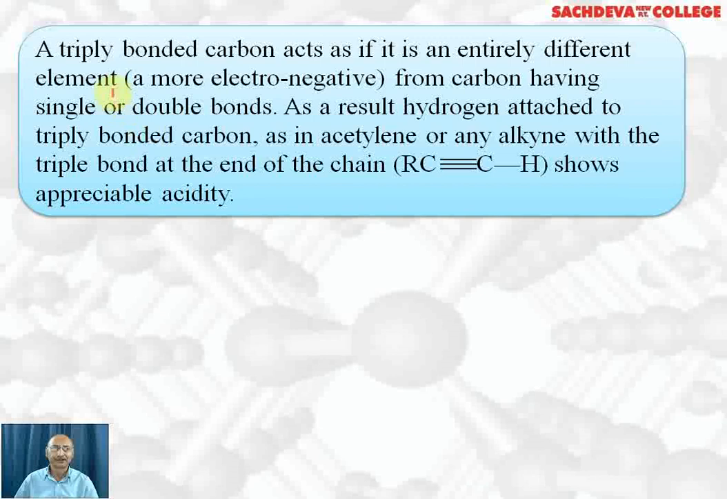Let's take up acidity of alkynes. A triple bonded carbon acts as if it is an entirely different element, more electronegative than carbon having single or double bond. As a result, the hydrogen attached to triply bonded carbon, as in acetylene or alkynes with the triple bond at the end, that is terminal carbon, shows appreciable acidity.